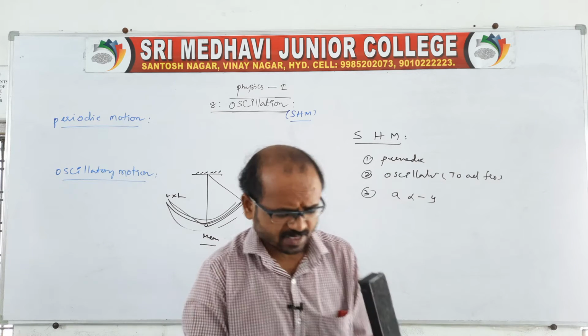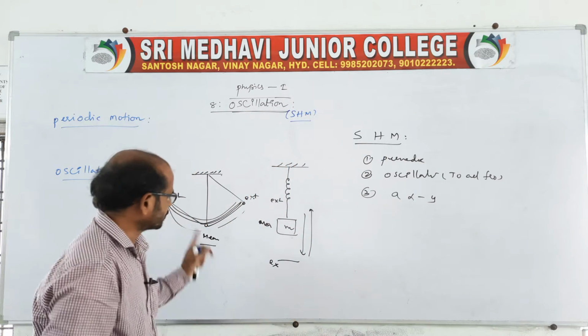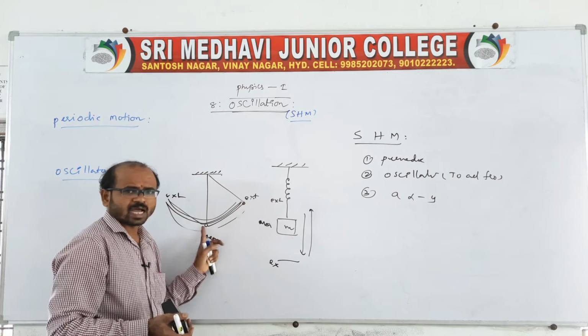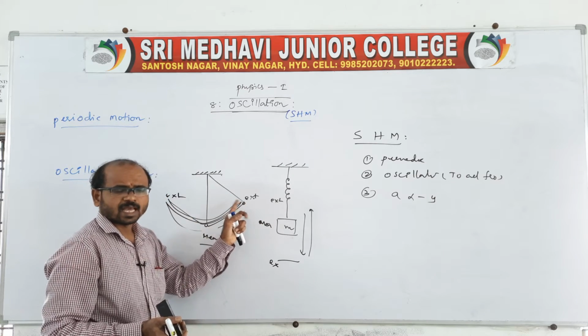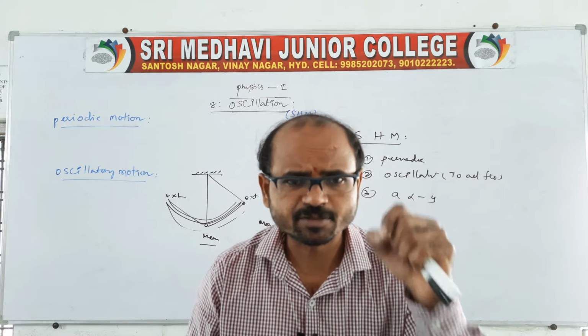So what is SHM? SHM is nothing but the to and fro motion of a body about a fixed point.